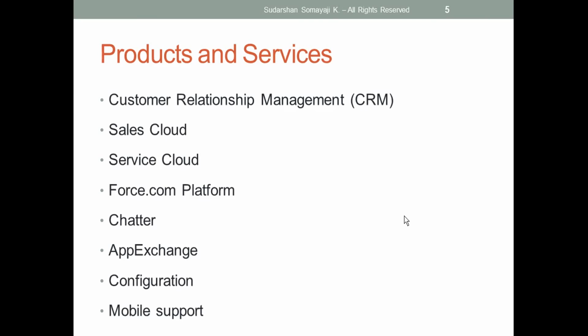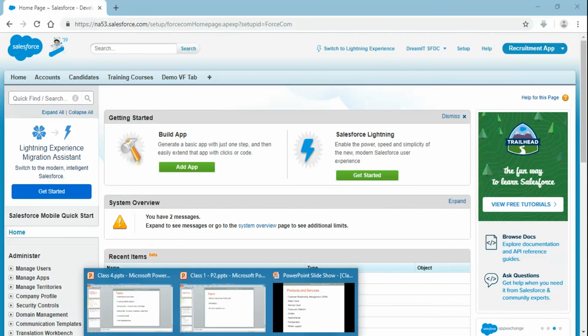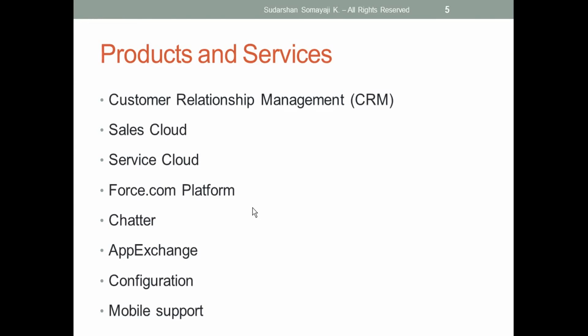Okay, last one is mobile support. For this, Salesforce is providing a Salesforce app, the Salesforce mobile app, that is available in both Play Store and App Store. Here we can just install it, log into that particular app and start using it. There is one more app also available, for an end user or a developer, where I want to check how my applications will display in mobile applications.